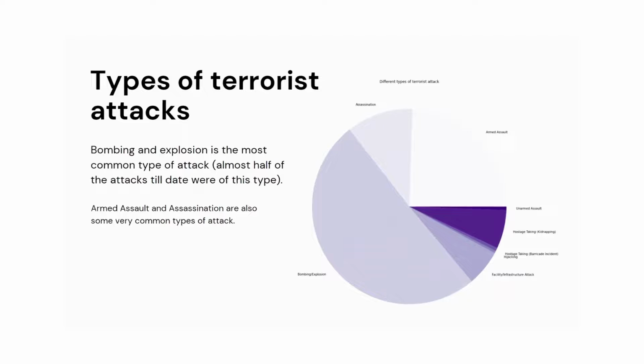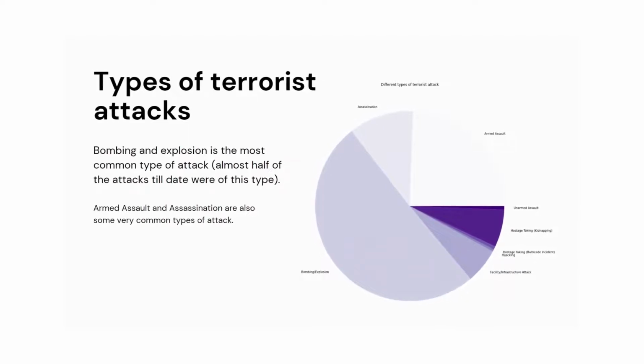The terrorists mostly use the method of bombing and explosion in most of the attacks. As seen from the graph here, almost half of the attacks that have taken place till date were of this type. Other than that, armed assault and assassination are also some major types of terrorist attack. Hostage-taking and hijacking are very rare, but again, they are not negligible or completely impossible.